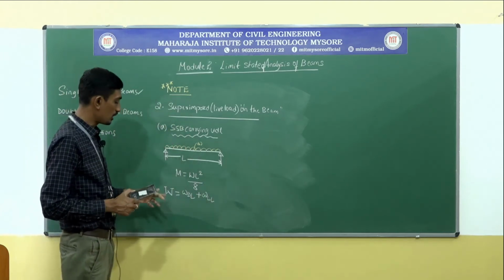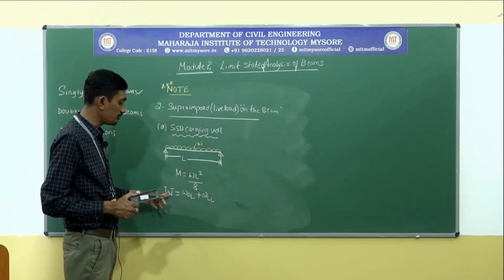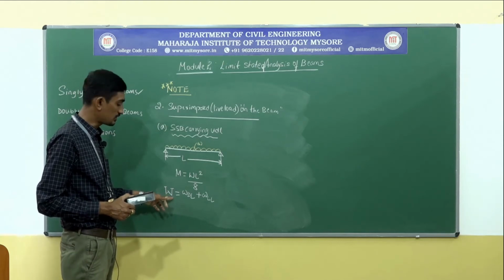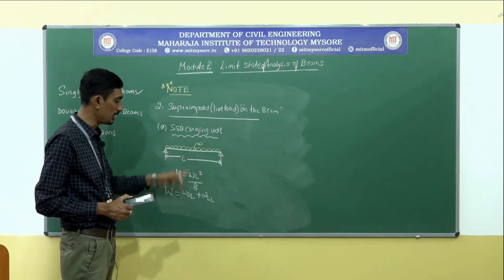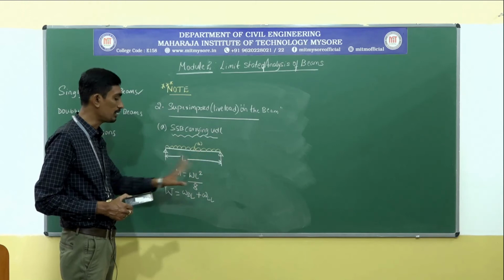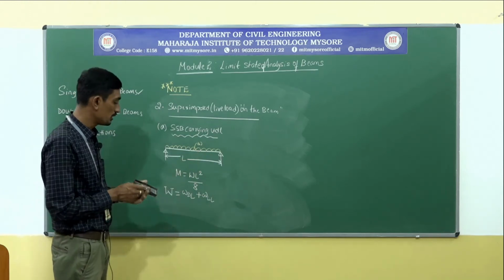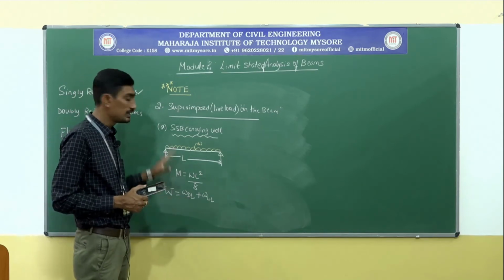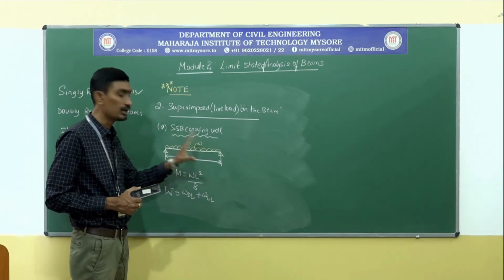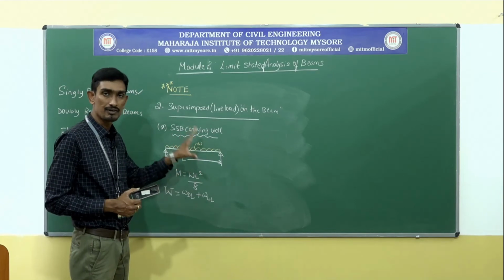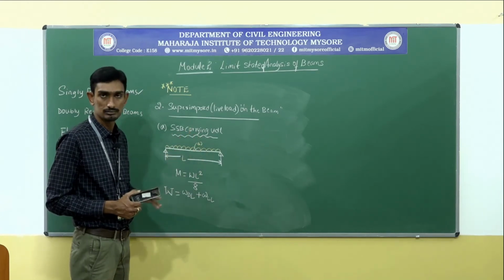See here, the total load acting on the beam will be discretized into dead load acting on the beam and live load acting on the beam. Is it clear? Okay, so now dead load means the self weight of a member. The self weight of a member, that is what dead load is.